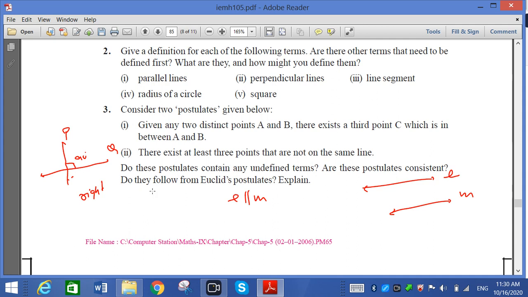Now line segment. Line segment is a part of line having definite length. Line segment is a part of line, say AB. So we can say line segment AB, we can measure A and B. So line segment is a part of line having a definite length. It has two endpoints. Always remember.